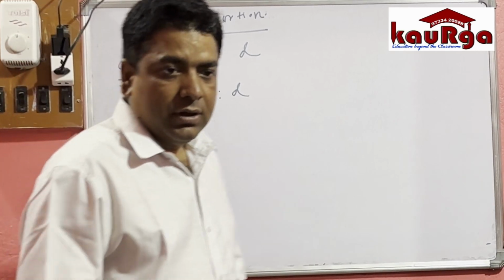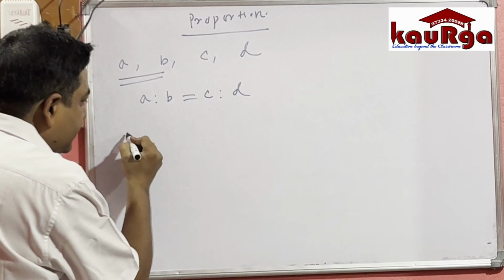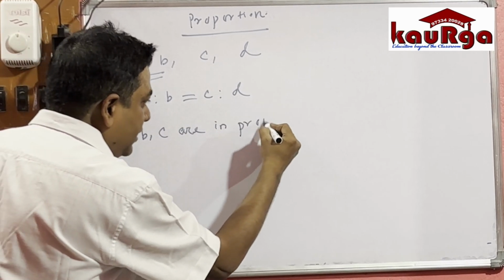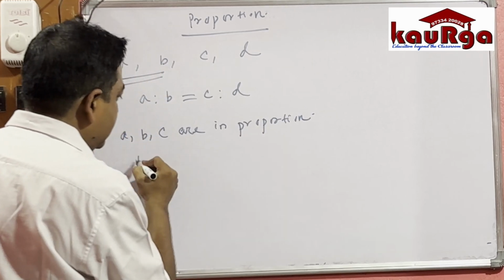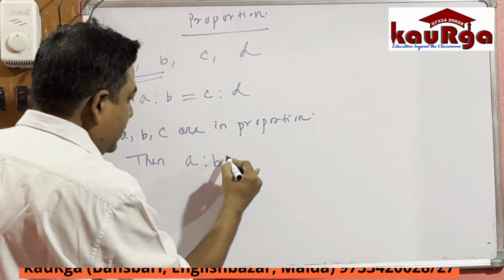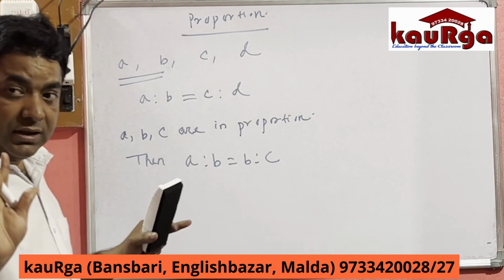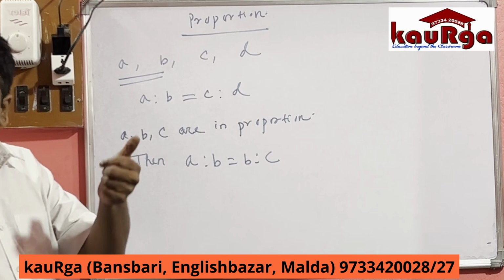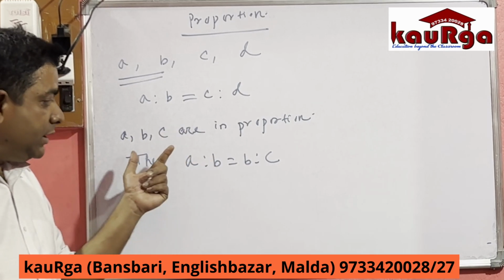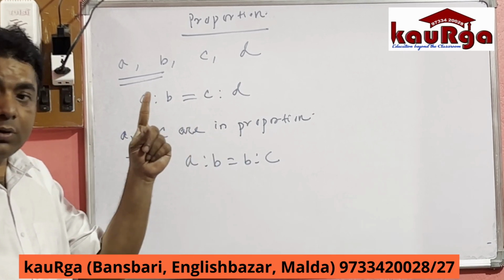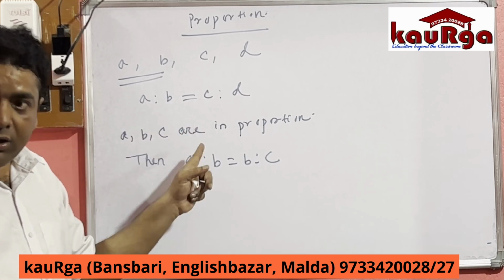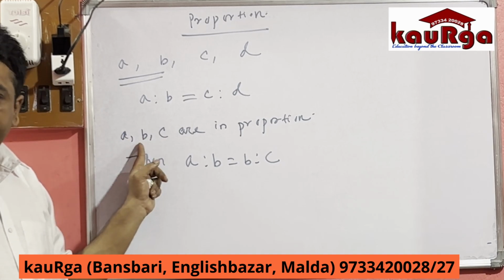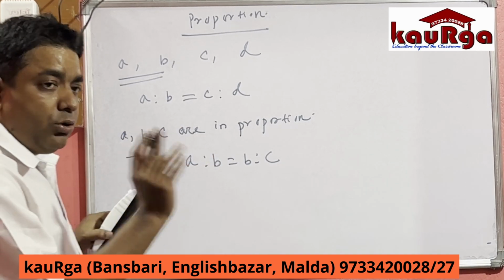Now similarly, suppose only 3 terms A, B, C are in proportion. Then A is to B equals B is to C. Here is a difference: in the previous case there were 4 terms, but here there are only 3 terms, A, B and C. These are in continued proportion. The ratio of the first 2 equals the ratio of the next 2: A is to B equals B is to C.